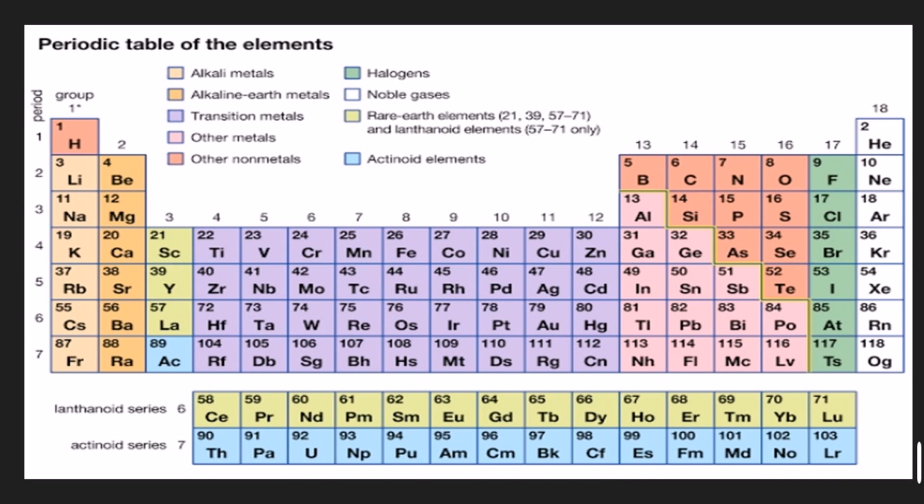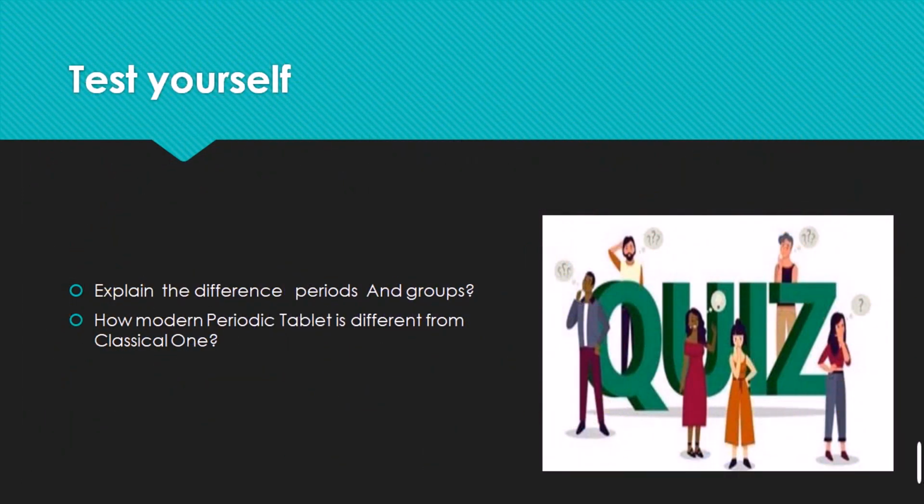The periodic table contains metals, non-metals, metalloids, halogens, noble gases, rare elements, and the different lanthanides, actinides, and transition metals. The further classification of the elements we will learn in the next lecture and the next classes. But here, just consider the number of the period and the groups that were assigned for the classification of the elements. Here is the activity.